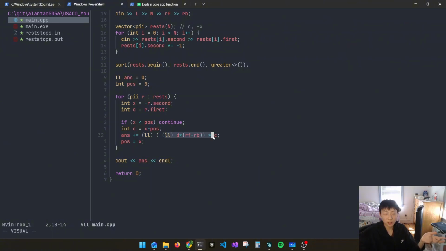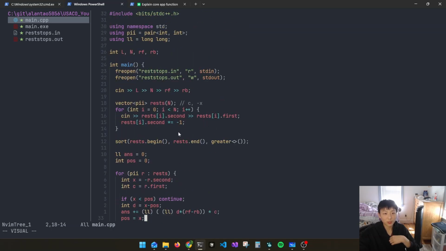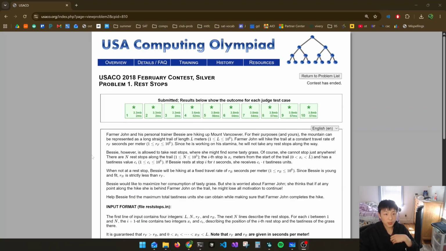Now we do a little bit of calculation, which is what we did on the whiteboard. We say d times rf minus d times rb, which gives us how many seconds we need to wait after we get to that rest stop, multiplied by c, the tastiness value of that rest stop. Then we add that, and set the position to x, the rest stop. That's it. We go through all of them, and then we print the answer. Again, this is pretty straightforward, and that is about it for the problem.